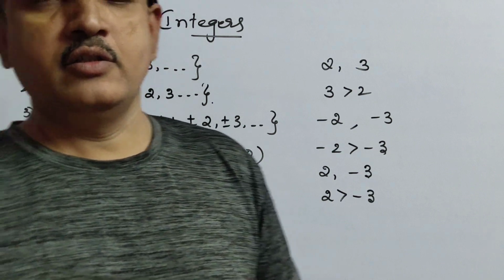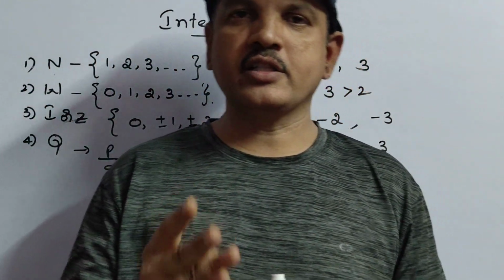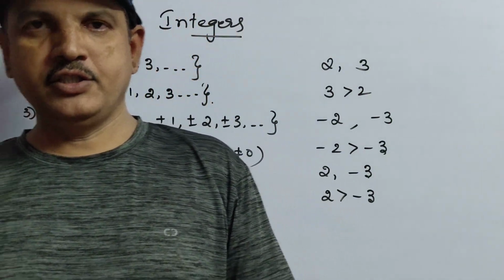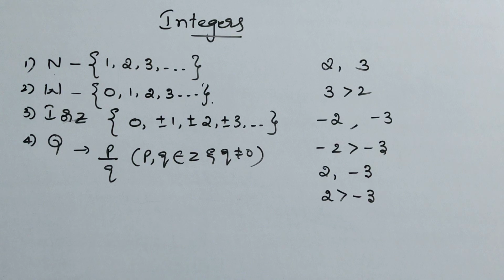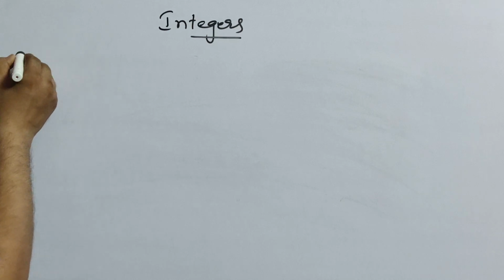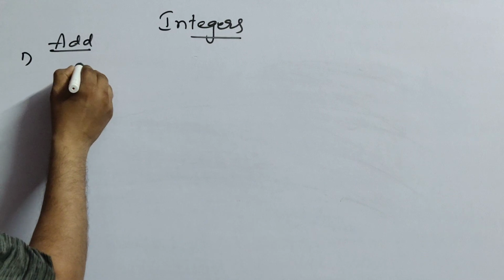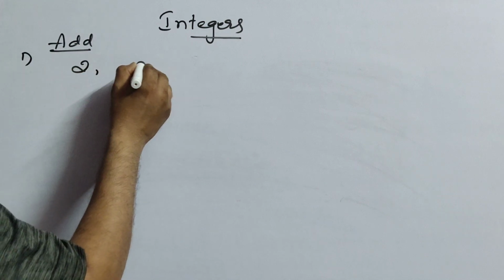So like this we can compare any integers. But now we have addition of integers and subtraction of integers, multiplication of integers and division of integers. Now I am going to tell you how to add, subtract, multiply and divide. See here children, I am giving you an example here. Add, I gave here 2 comma minus 3.